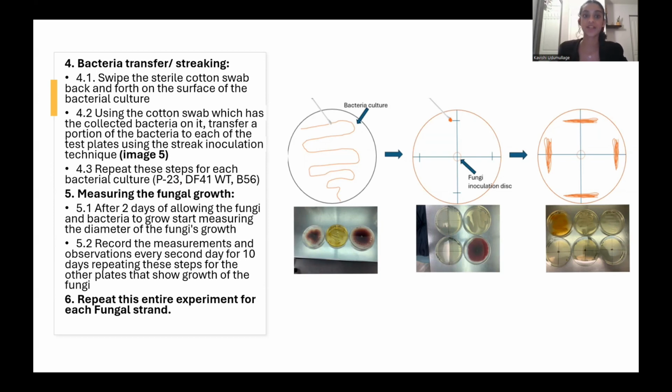Days allowed the fungi to start growing, and I started to measure the diameter of the fungi every 2 days until 10 days was over. I used a ruler and placed it on the bottom of the plate on the horizontal line which I marked before, and I measured the diameter of the fungi growth. And I did this one more time by placing the ruler on the vertical line once again, measuring the second diameter of the fungal growth. I recorded the measurements and the observations, and I repeated these steps for all the other plates which showed the growth of the fungi. And I repeated this experiment for each fungal strain, so for SK7, SK15, M114, and M118.